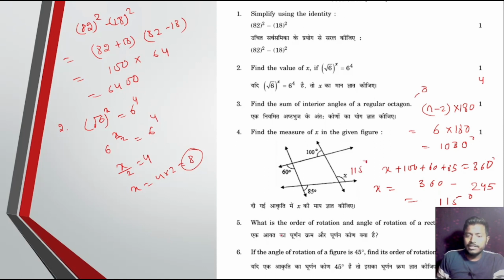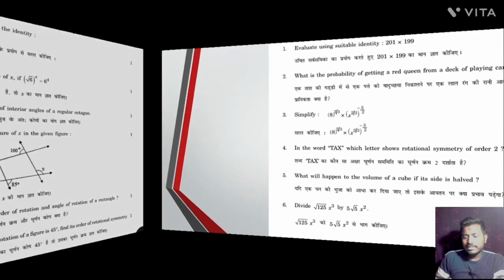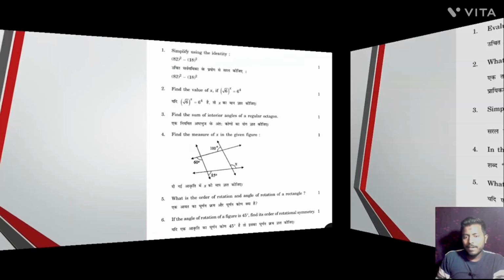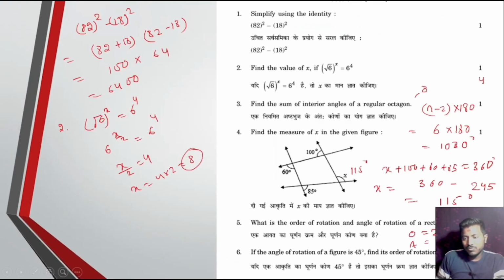Clear? Next question, what is the order of the rotation and the angle rotation of the rectangle? So order is 2 and angle is 180 degree. Okay, next question number 6.